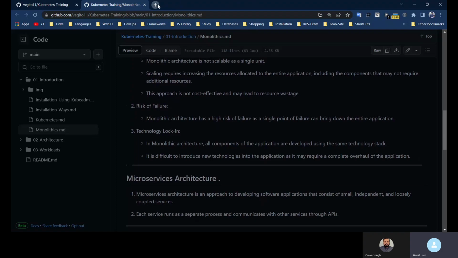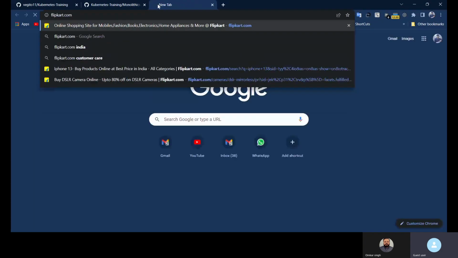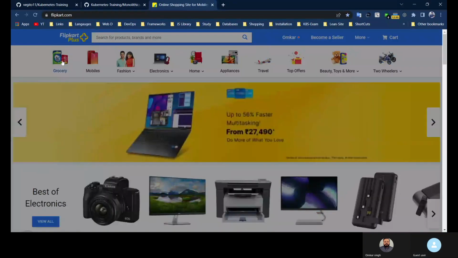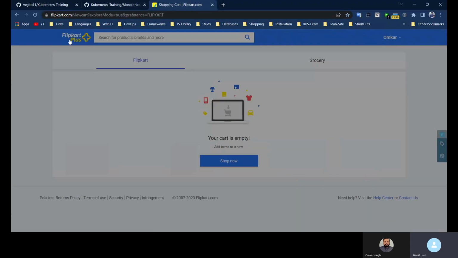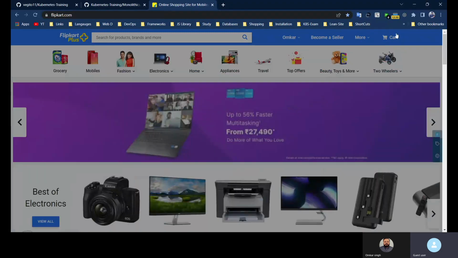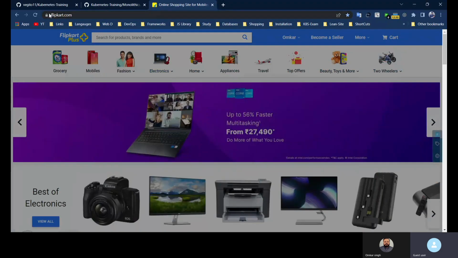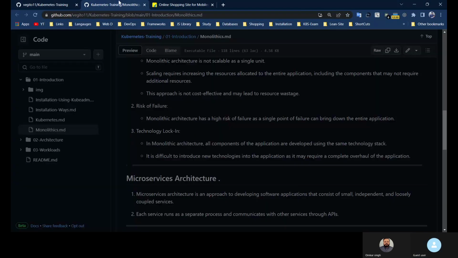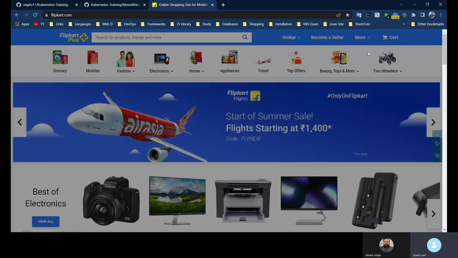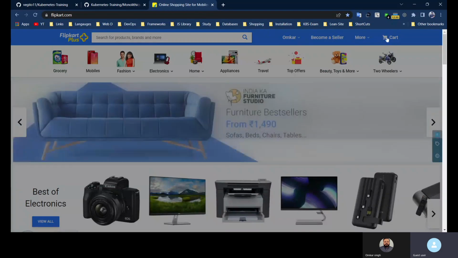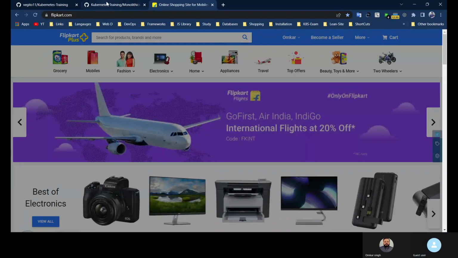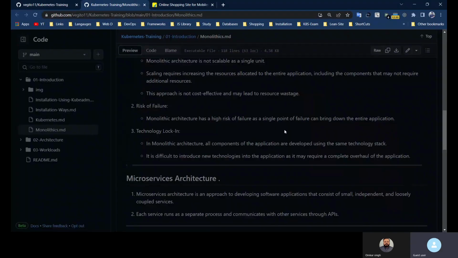Like suppose if you go to Flipkart, and the cart thing is failing, and because of this cart thing the entire application is down. We are not able to access the UI. It is not a good practice. Got it? Correct. So it is a single point of failure. Only one feature is failing, but because of that, the entire site is down. So this is called a single point of failure.